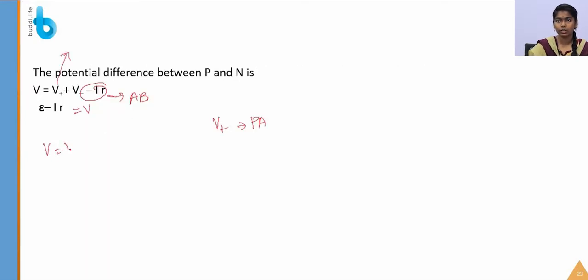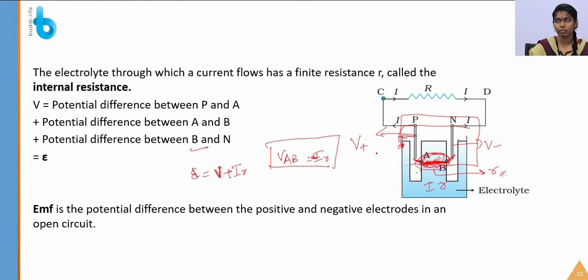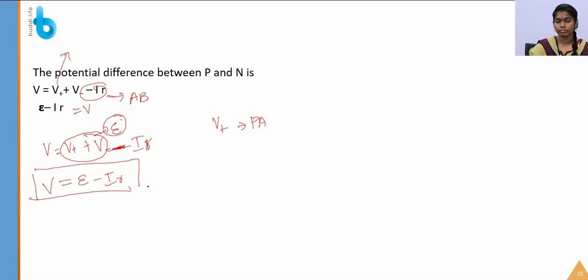So V is equal to V plus minus V minus, minus IR. For V plus I am writing epsilon, minus IR. So this is the epsilon that we have already found. The potential difference between P and N is equal to epsilon minus IR.